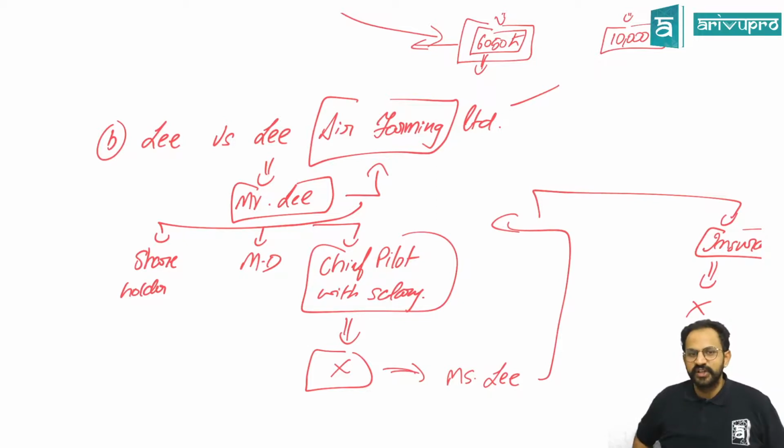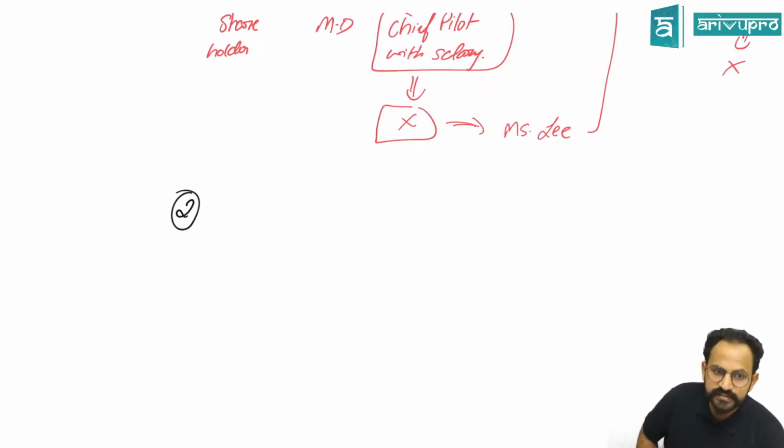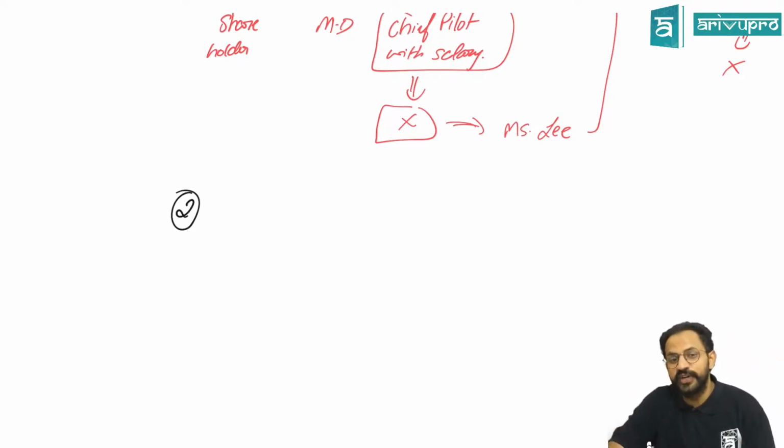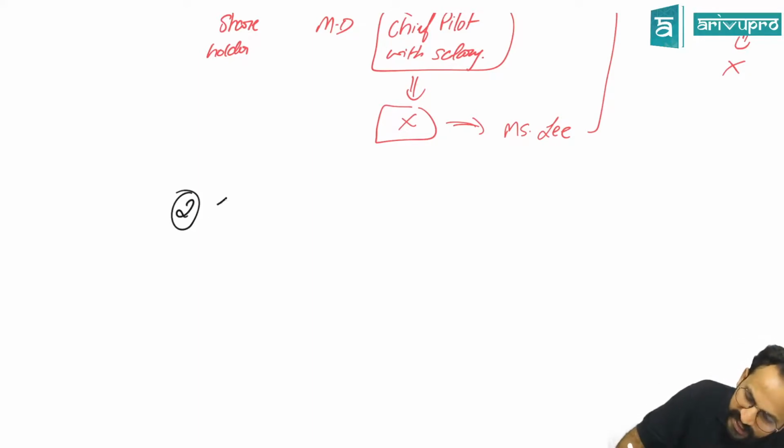Any doubt in this case law? Is it clear? Okay, cool. So that was our first characteristic of a company, separate legal entity. The second characteristic, limited liability.